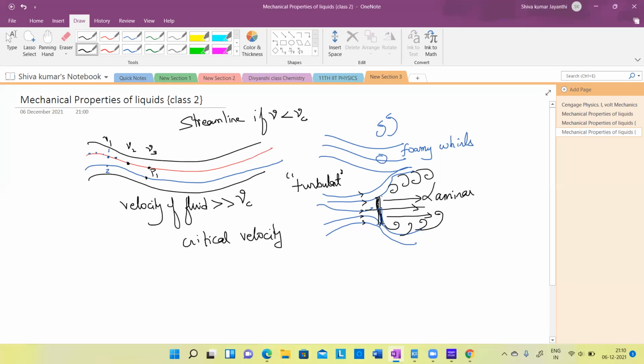The thing is, when it hits, it will have two velocity components. Mathematically, no logic required here. When it hits, it will get two velocity components, one like this, one like this. Originally, if it had only x-axis velocity, Vx is equal to v. But when it hits, that will split up into two components, because at the point of hitting, the fluid tries to go in this direction. Due to two component velocity, the only possible path is a parabola.